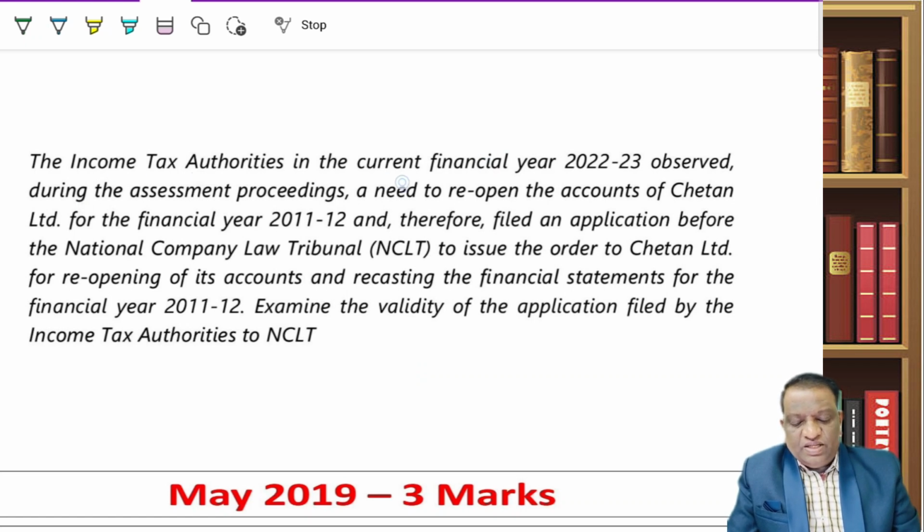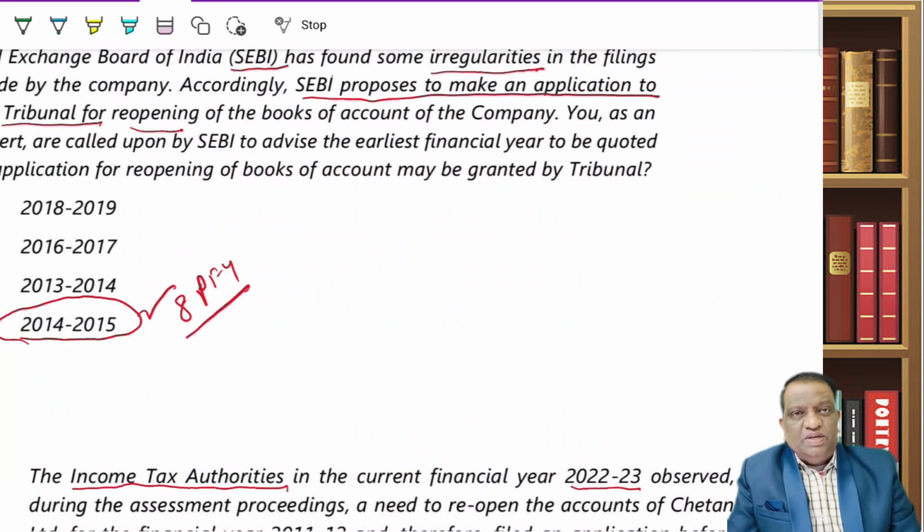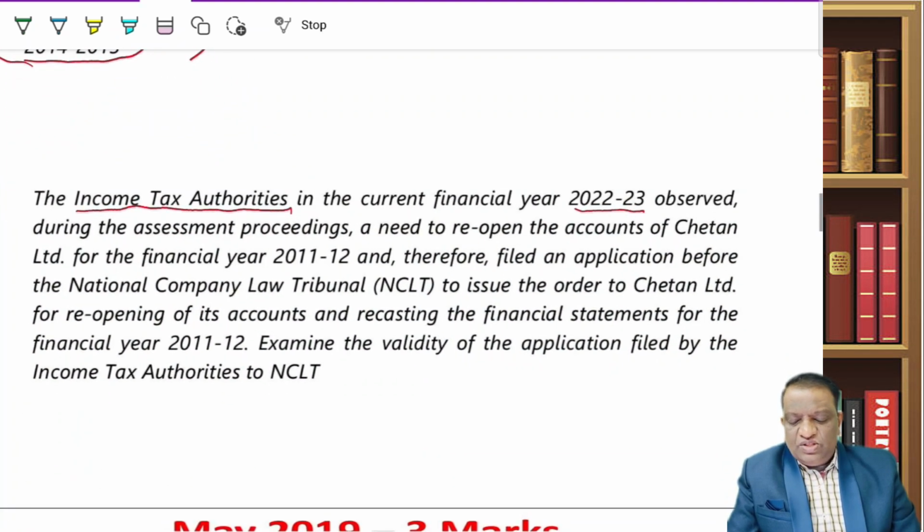The income tax authorities, in the current financial year 22-23, observed during the assessment proceedings... Now see here, it is the income tax authorities, whereas earlier it was SEBI. So there is a change. Now they found the need to reopen the accounts of Chetan Limited for which financial year? 2011-12.